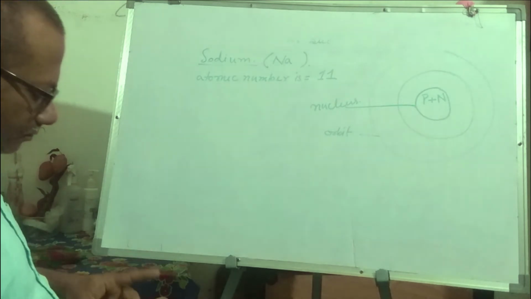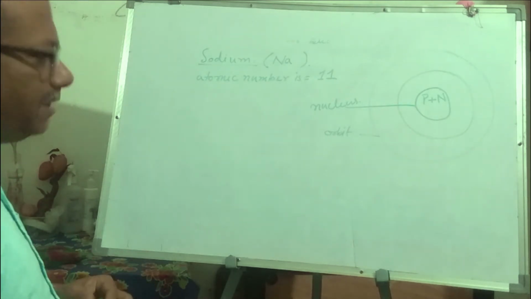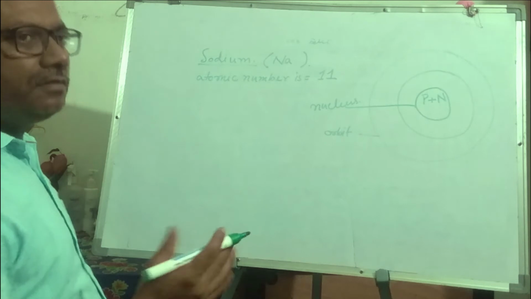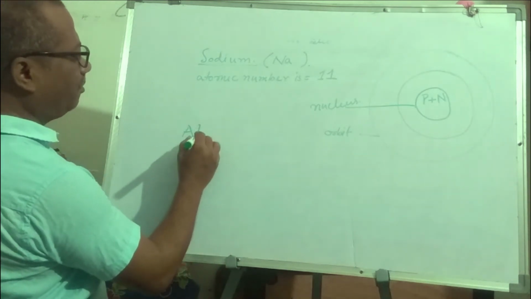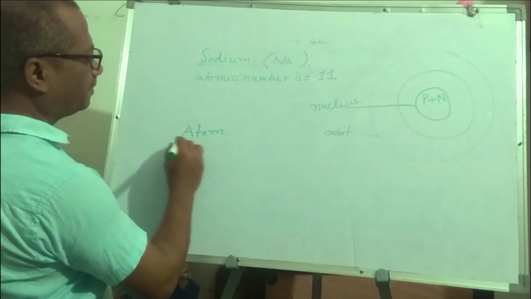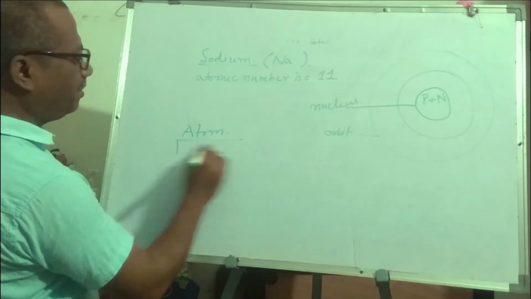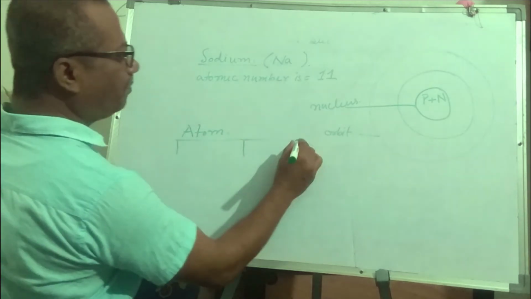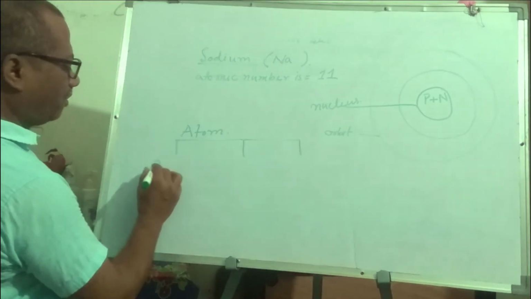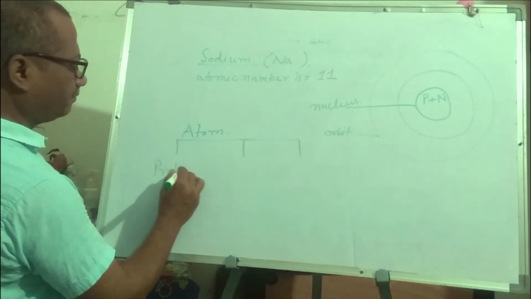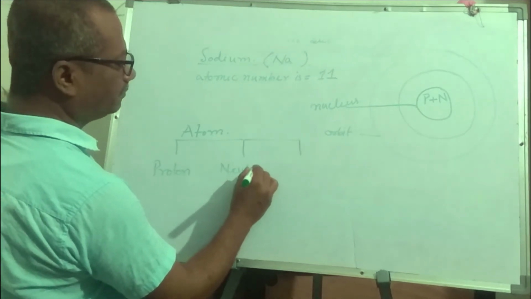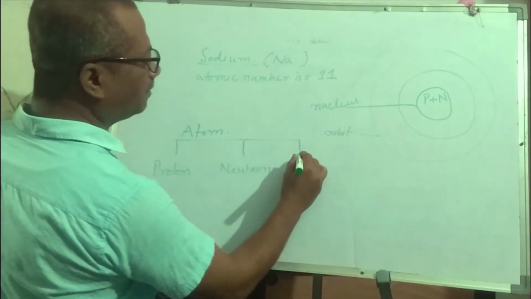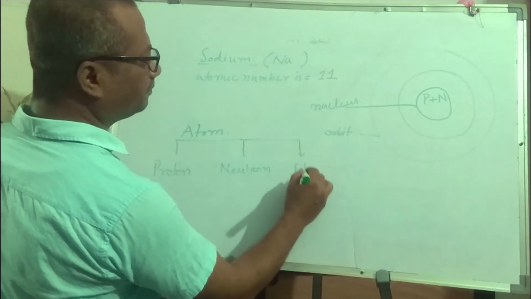So if an atom is further broken down, we will get three particles. These are called proton, neutron, and electron.